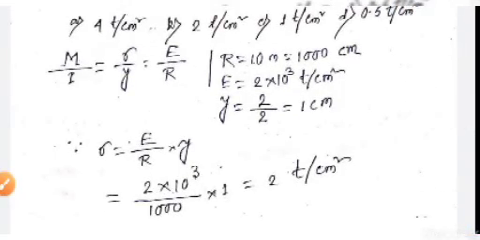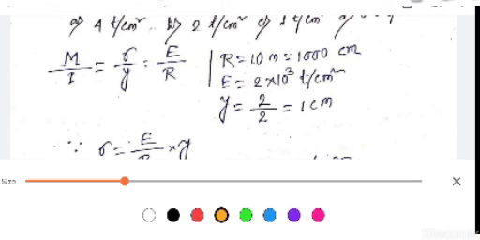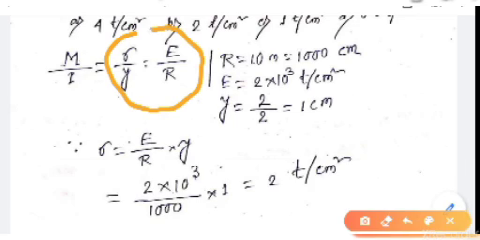Now put the values in the equation: sigma by Y equals to E by R, so sigma equals to E by R into Y. E is 2 into 10 to the power 3, R is 1000 centimeter, Y equals to 1. Calculating, we get sigma equals to 2 ton per centimeter square.